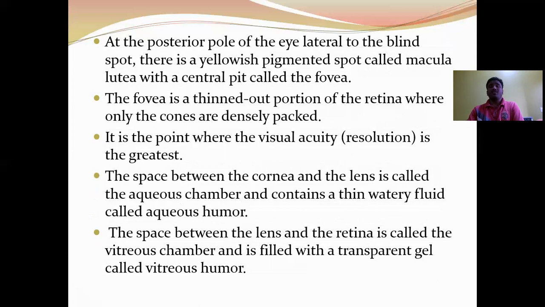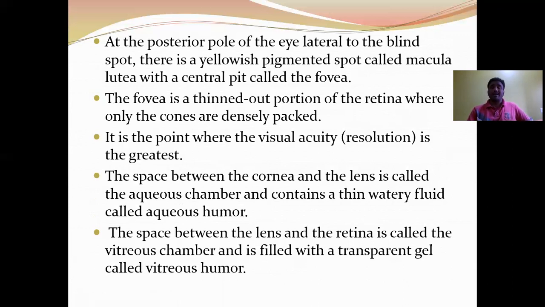At the posterior pole of the eyeball, lateral to the blind spot, there is a yellowish pigmented spot called the macula lutea. A small central pit present in the macula lutea is called the fovea centralis. The fovea is a thinned out portion of the retina where only cones are densely packed. It is the point where visual acuity is the greatest, meaning the resolution is high. Acute vision is a function of the fovea centralis.